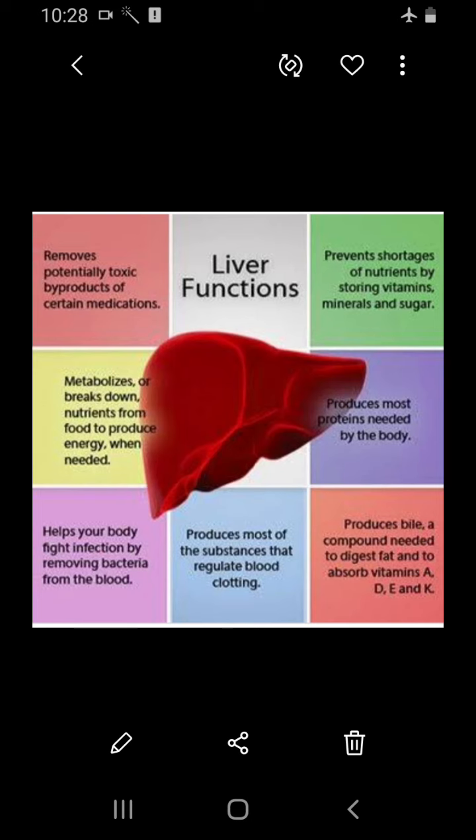Then it excretes the toxins and the metabolic poisons from the body or from the blood. It detoxifies substances including drugs and alcohol. So these are the functions of the liver. Next, let's see about the pancreas.